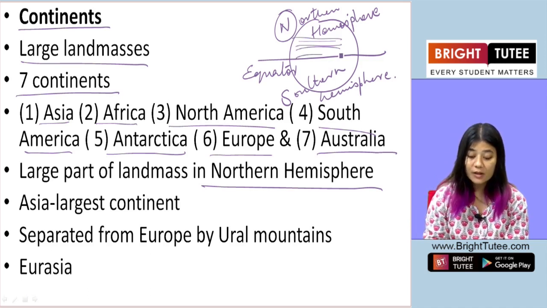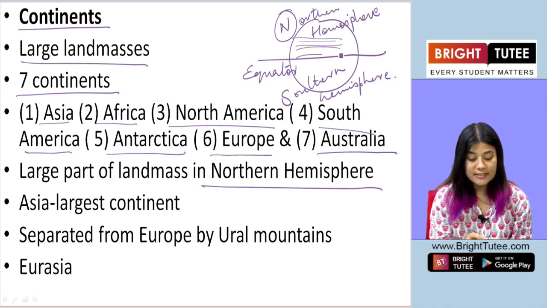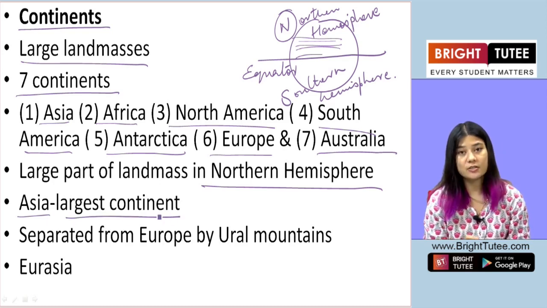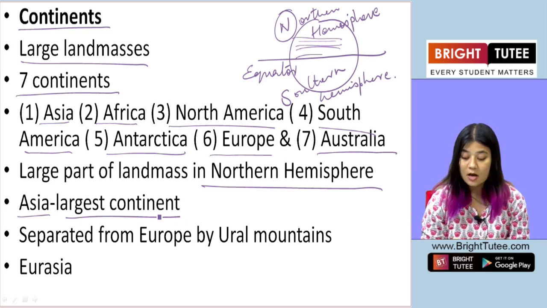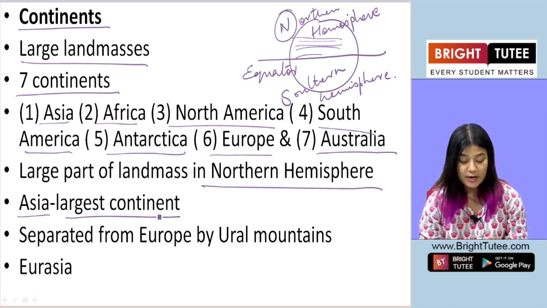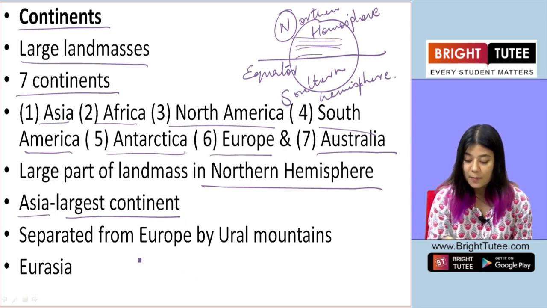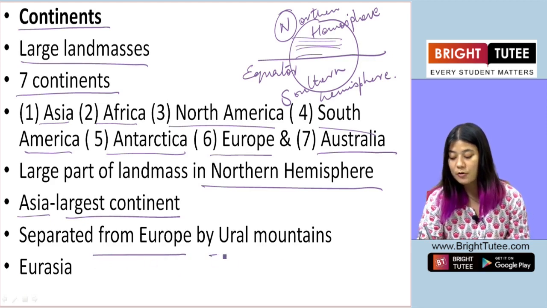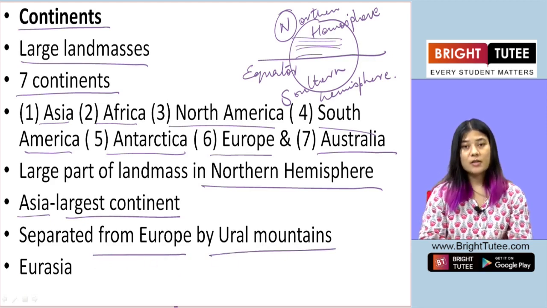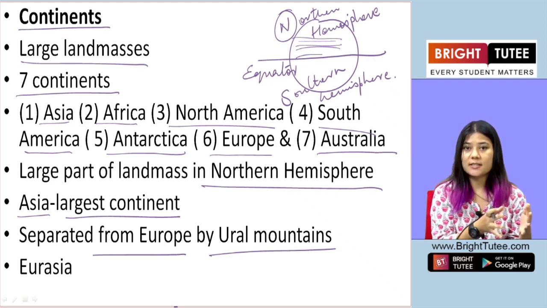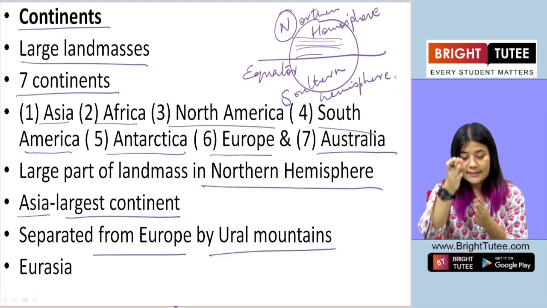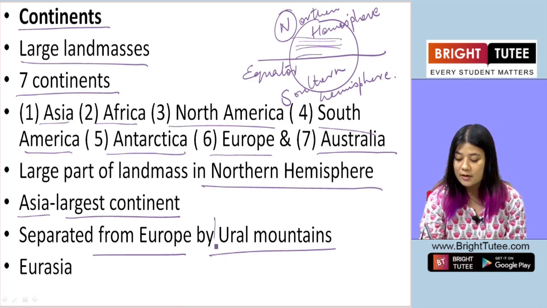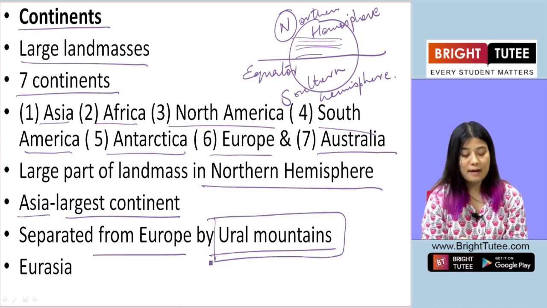Out of all the continents, Asia is the largest. Now Asia is separated from Europe by the Ural Mountains. Asia lies adjacent to another continent called Europe, and the separation between the two is done by the Ural Mountains.